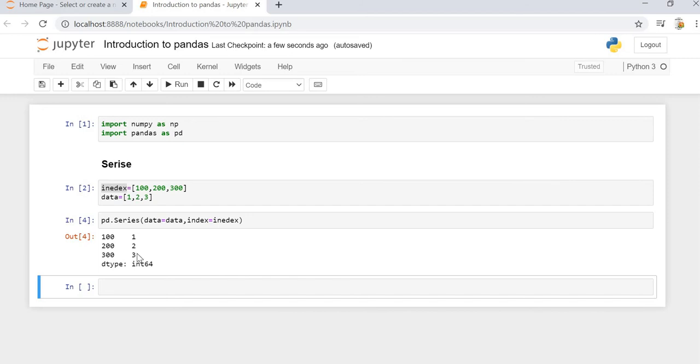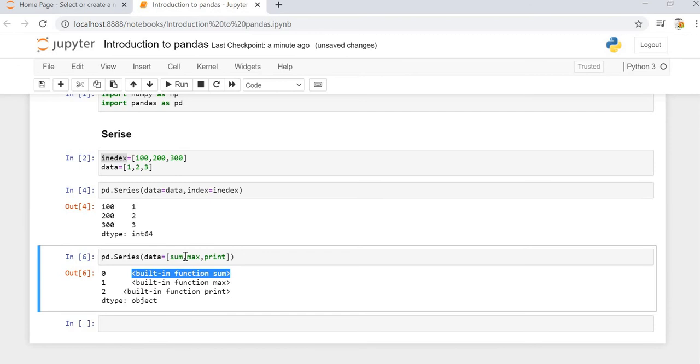One more thing to notice is that we can provide the function parameters directly as sequences, or we can do it using the label name, like data equal to data or index equal to index. Here we have numbers 1, 2, 3, but they can also be floats.